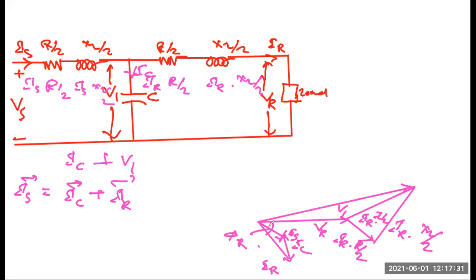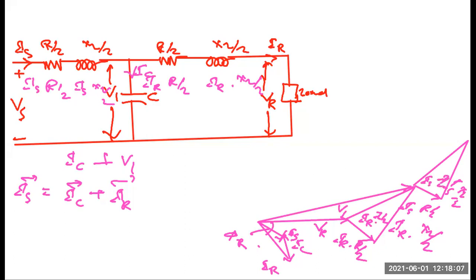Now IS into R/2, we have got this IS vector, so it will be parallel with this. So we'll draw it. This will be a parallel line. Then there will be a perpendicular line, and then we'll join these two. So this is your IS into R/2. This is your IS into XL/2. And this is your IS into Z/2.